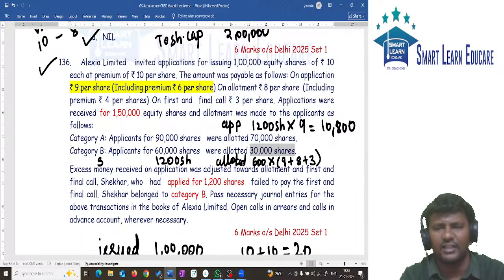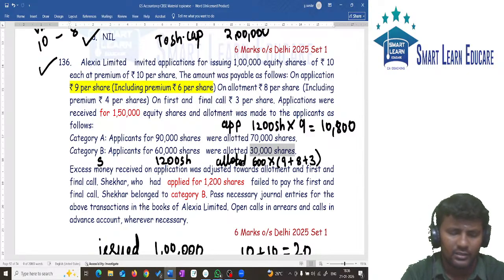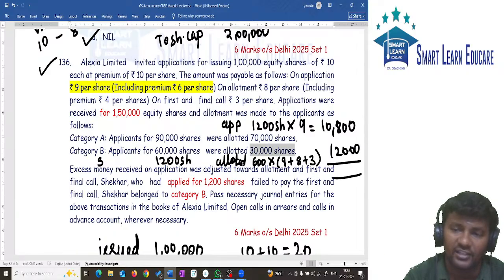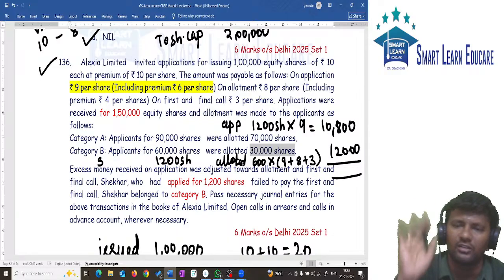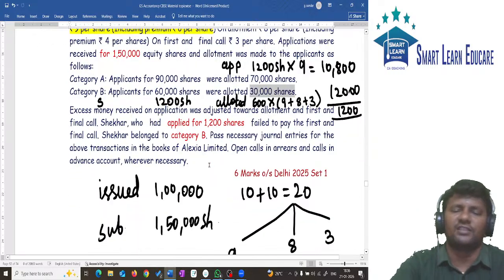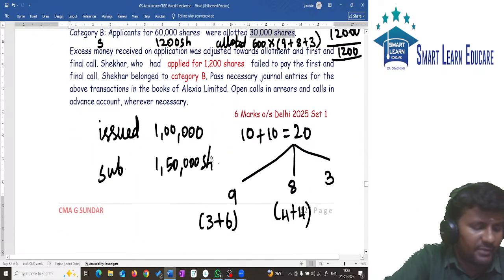So tell me 600 into 20. He has to pay how much amount? 12,000 rupees. But in the application stage itself he paid 10,800. So what is the amount he has to pay on first and final call? 1,200. This amount is not paid by S.